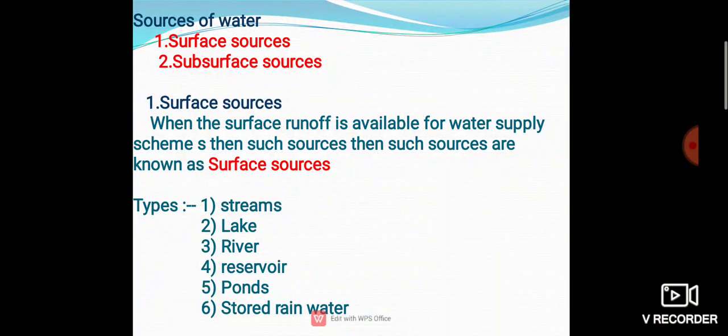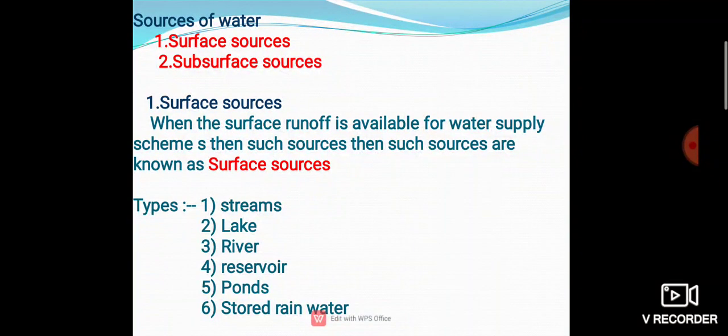Due to the variation in the quantity of river water in monsoon and summer, the hydraulic structure constructed across the river or stream to store the water on its upstream side is called a reservoir. Reservoir means what? Your dam. The dam means what? It's the hydraulic structure constructed across the river or stream to store the water for later use, storing the water on its upstream side. It's called a reservoir or dam.